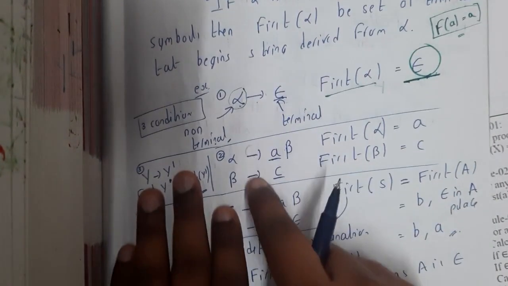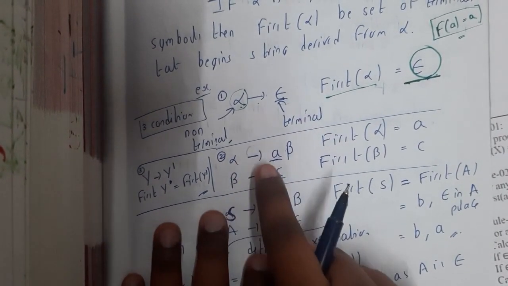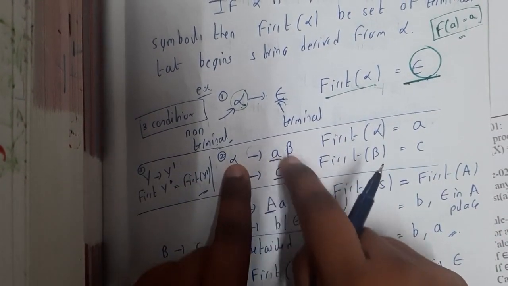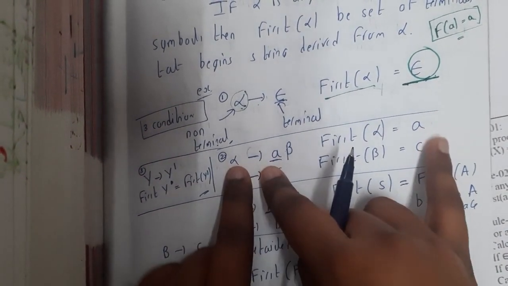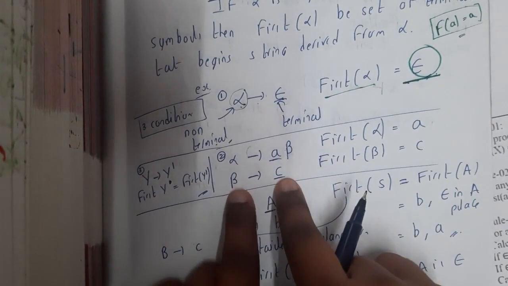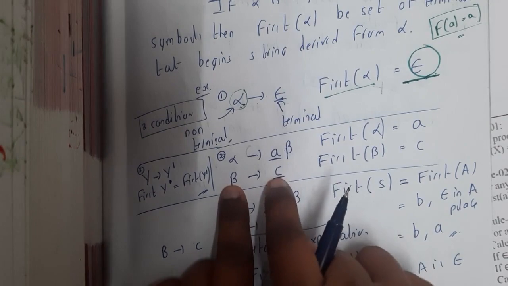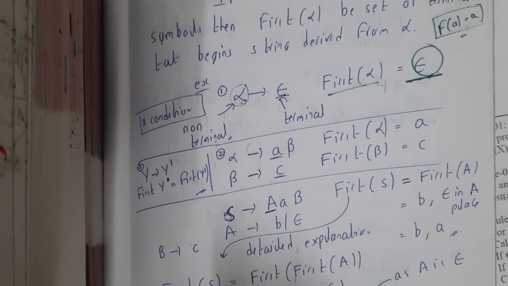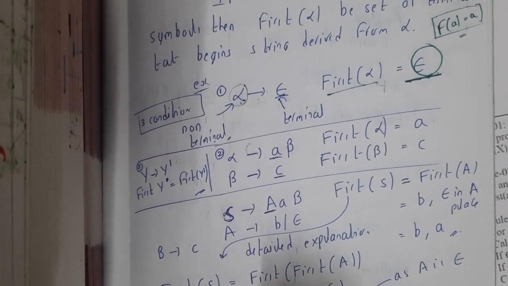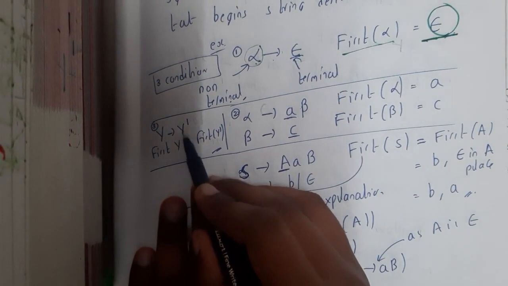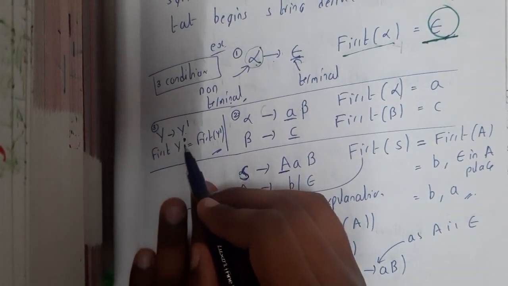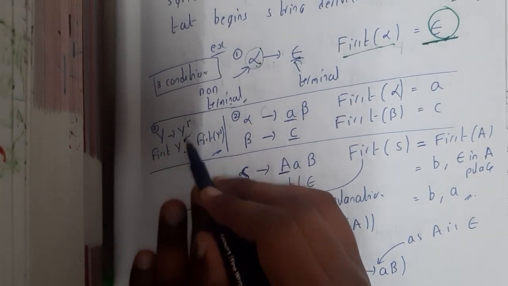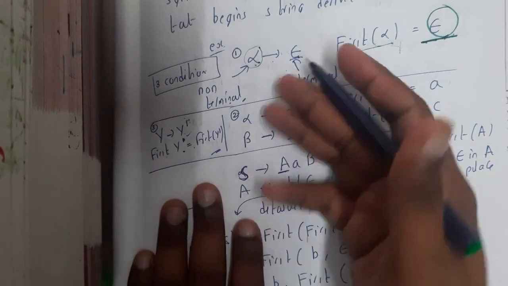Okay. The second rule states that alpha implies a beta, right? Then first of alpha, on alpha's right hand side, what is the first symbol? A. That's what I wrote. Similarly, beta implies C. So first of beta, on the right hand side, what is there? C. That I have written here. While we are going through the examples, I'll be giving you more detailed explanation, guys. So don't worry, please concentrate. Okay. So y implies y dash. Here both are non-terminals. In this situation, first of y is equal to first of y dash. So based on these conditions, whichever applies, it will move on like that.